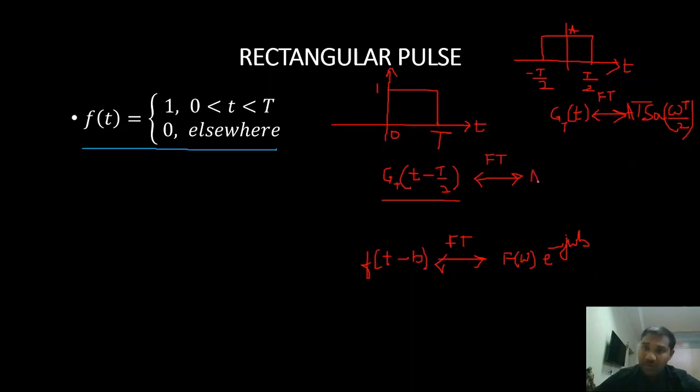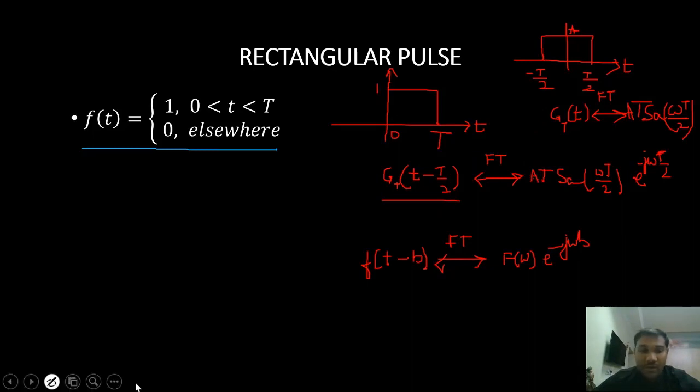So let us do the same thing. F of omega is nothing but A T into sampling of omega T by 2 into a phase factor e power minus j omega, instead of b we have T by 2. Now here the amplitude, what is the amplitude here for the signal? 1.